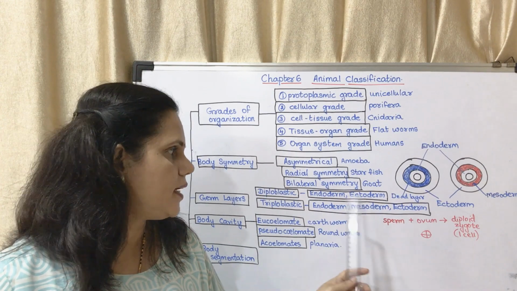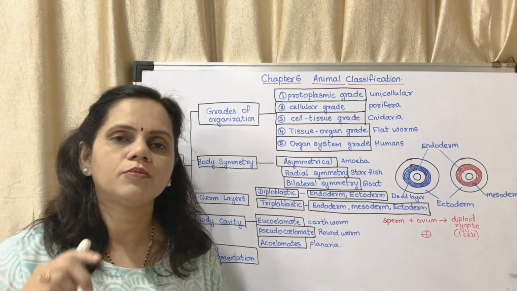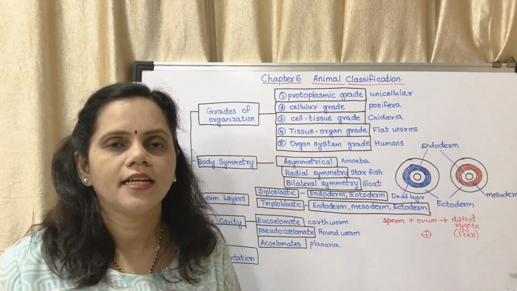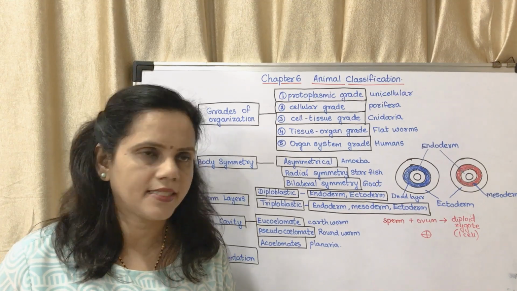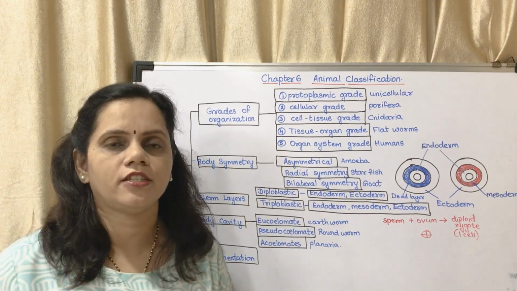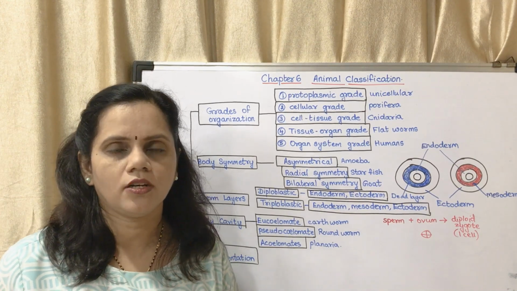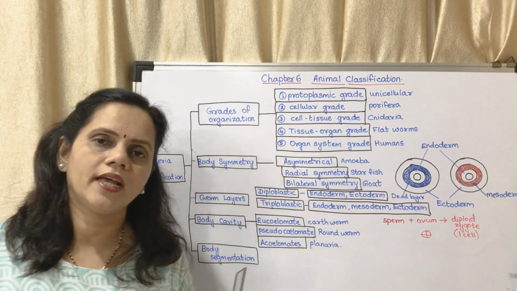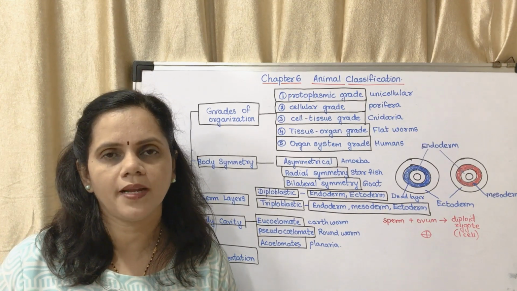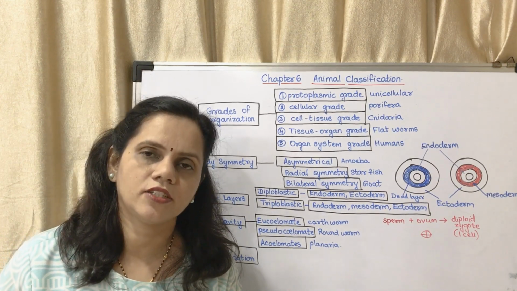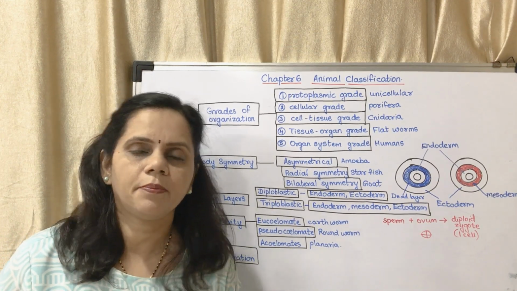That is said to be diploblastic. If it forms three layers of cells, it is said to be triploblastic.